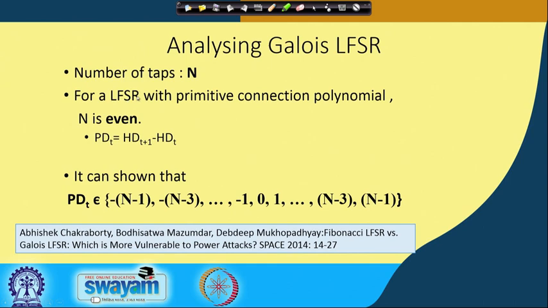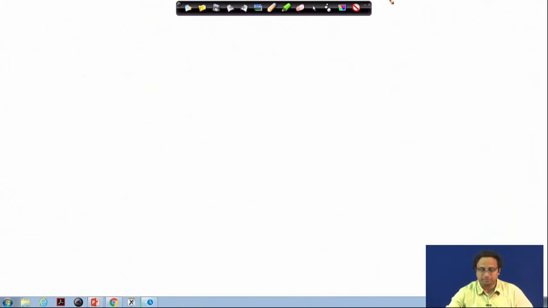In Galois LFSR, if your number of taps is n, and for an LFSR with primitive connection polynomial, n is even. Again, if I define PD dash in a similar way, we can argue that the PDT value can have more levels. It will have some 0 values, but there are more non-zero values: it can go from minus 1 to minus n minus 1, and likewise from 1 to plus n minus 1.